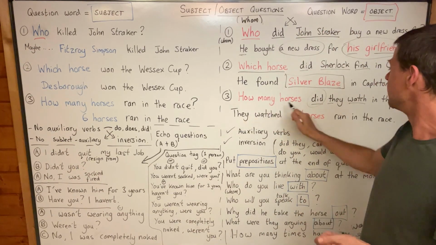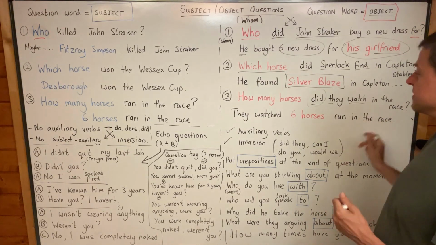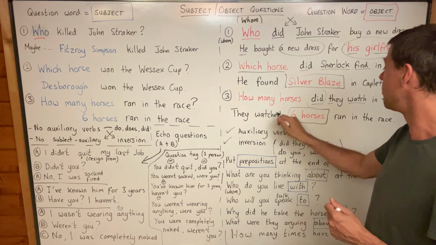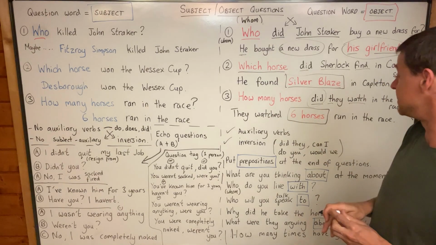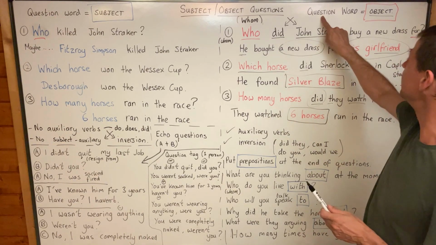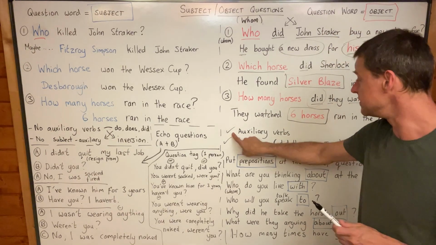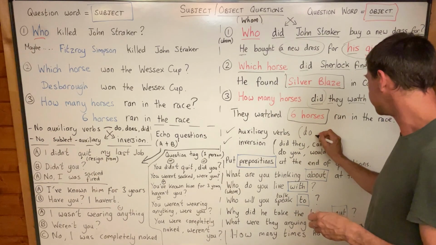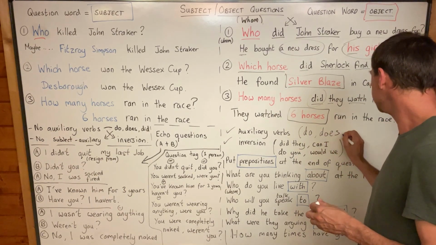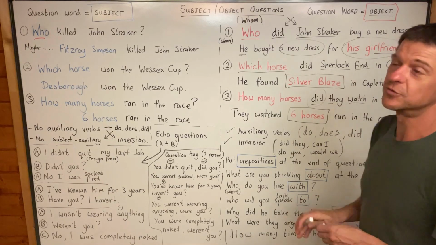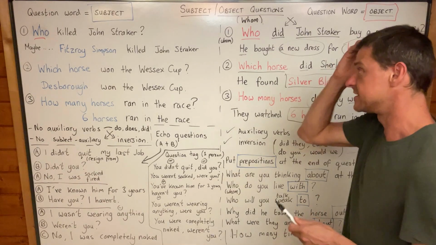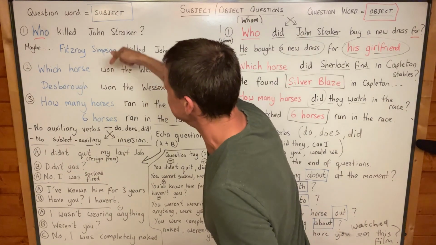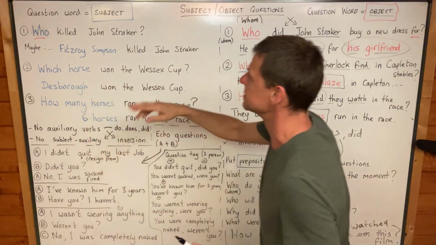Okay, so how many horses did they watch in the race? They watched 6 horses. That's the object of watch. And so we need the auxiliary verb did. Yeah, so when the question word is an object, we do need auxiliary verbs do, does and did. And I'm only talking about those auxiliary verbs because have is an auxiliary verb in present perfect. I have done, yeah? But you do see have even when the question word is subject. Who has